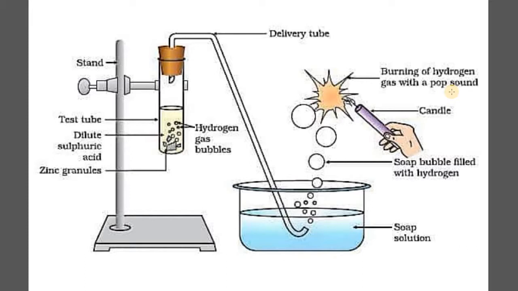Now, in this particular question, there can be another way of putting it. If I ask you, instead of zinc granules, what would happen if I take zinc dust? The answer would be that the reaction will become more vigorous. Why? Because the surface area will increase, and there will be a better reaction of the acid with the metal being taken for the reaction.